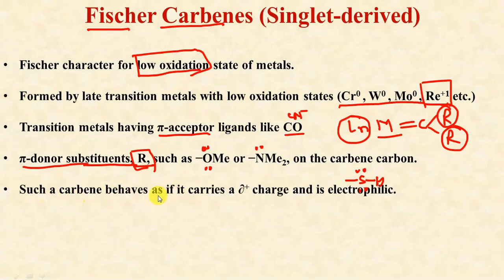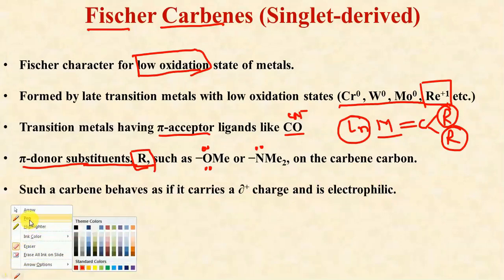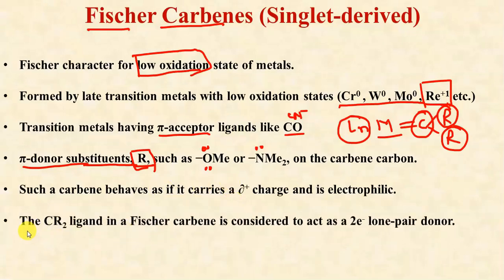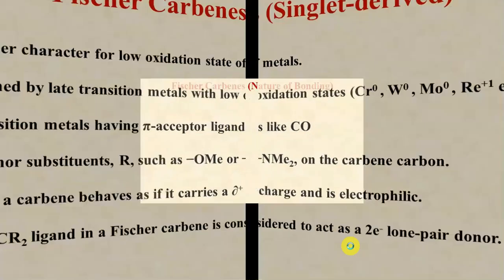Such a carbon behaves as if it carries a partial positive charge and is electrophilic in nature. As I told you earlier, in case of Fischer carbenes, we have the carbon atom which is partially positively charged. Partial positive charge means that it needs electrons. Why this charge is coming on this carbon atom is a matter of discussion that will be dealt with in the next part of the presentation. So these are the important features, and one more, the CR2 ligand in a Fischer carbene is considered as a 2 electron donor, as I told you earlier.